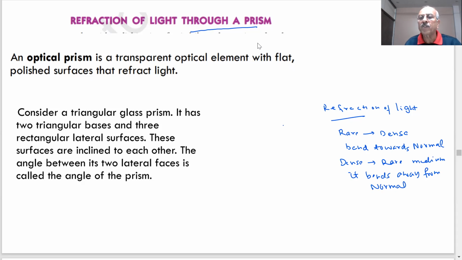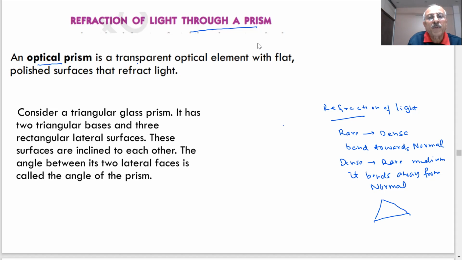And we discussed the refraction of light through a glass slab. Also you have seen the refraction of light through two lenses, convex lens and concave lens. Today we are discussing a very important thing, that is refraction of light through a prism. In the physics lab, you will find there is a prism, students. Prism is something which looks like this. Actually, this is two-dimensional. The glass prism is three-dimensional, which you will get in your physics lab. It is called an optical prism.